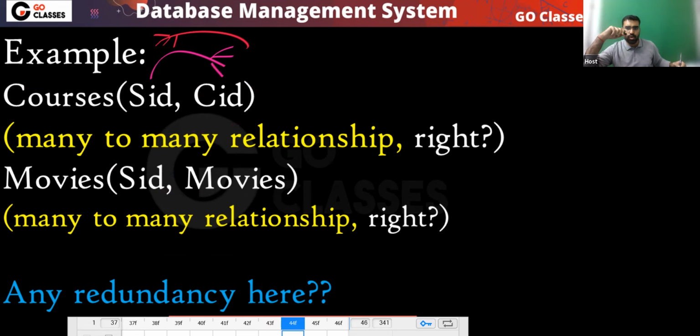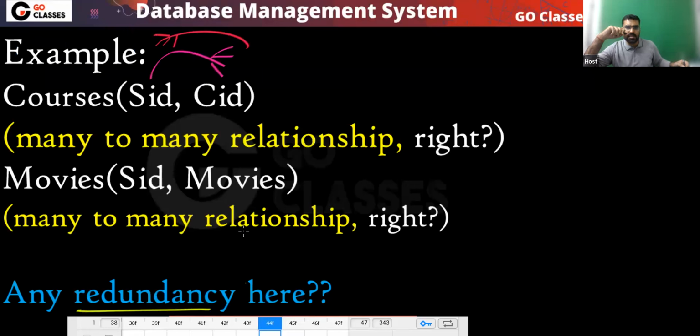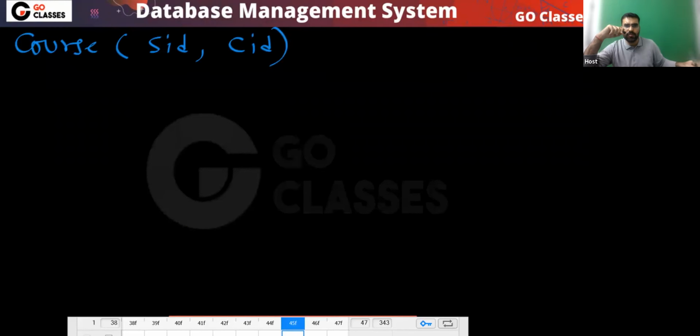Is there any redundancy in this course table? Look at the course table where you have SID and where you have CID. In the course table, do you have any type of redundancy? Tell me. For example, let's assume this student S1 has taken 3 courses, C1, C2, C3.